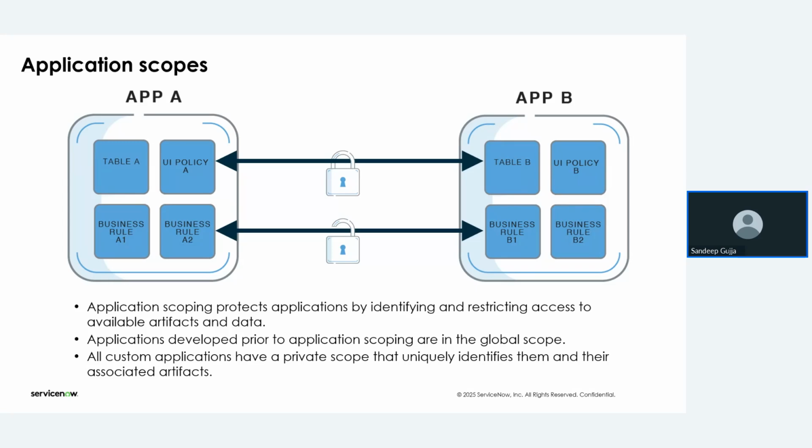Then we have one more point: applications are developed either in an application scope or in the global scope. One point is very clear: before an application is developed, each application is by default in the global scope. If we want to create a separate application scope for it, we can do that, but as for the instance, every application scope is already in the default global state.